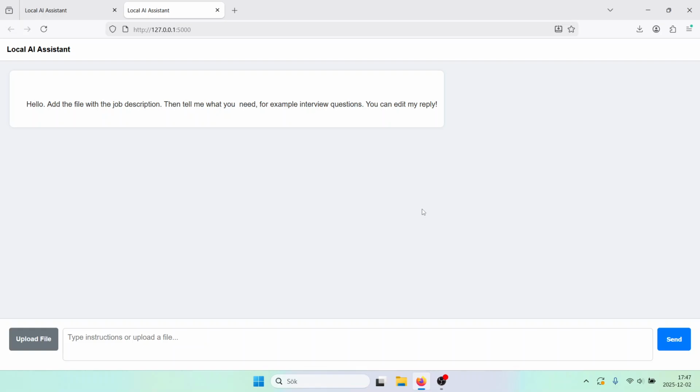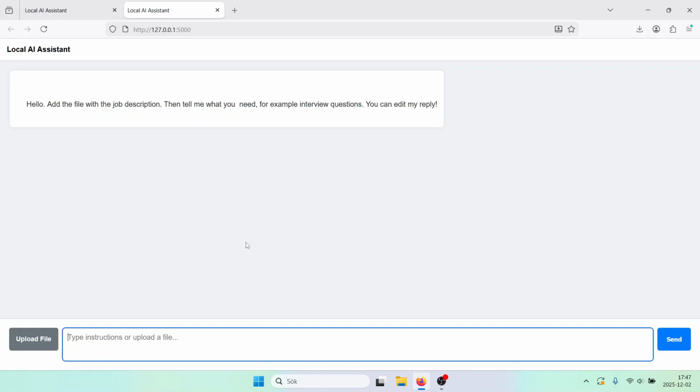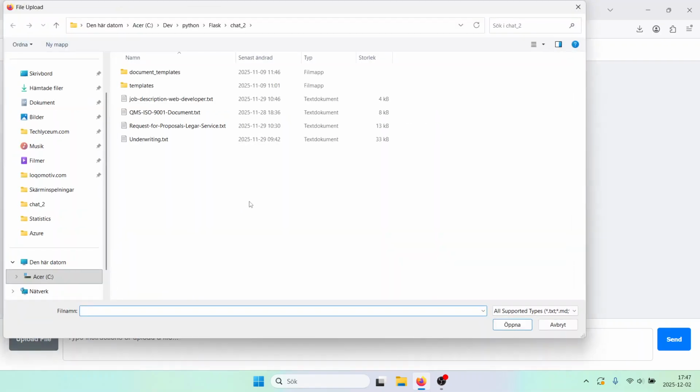So I will start with uploading a file to the AI that contains the job description. We have a normal chat setting. Here we have a chat input, and this is where we are communicating with the AI. And here we have an upload file button where we can click and then choose a file for uploading.